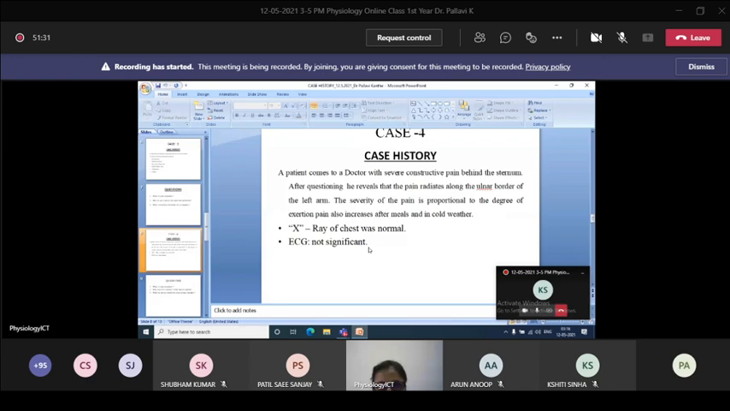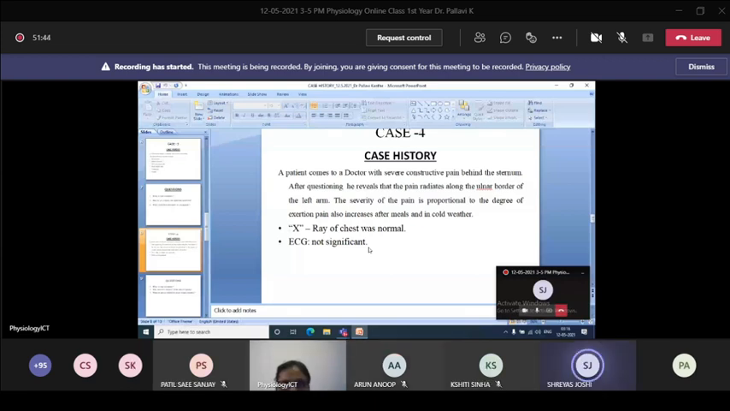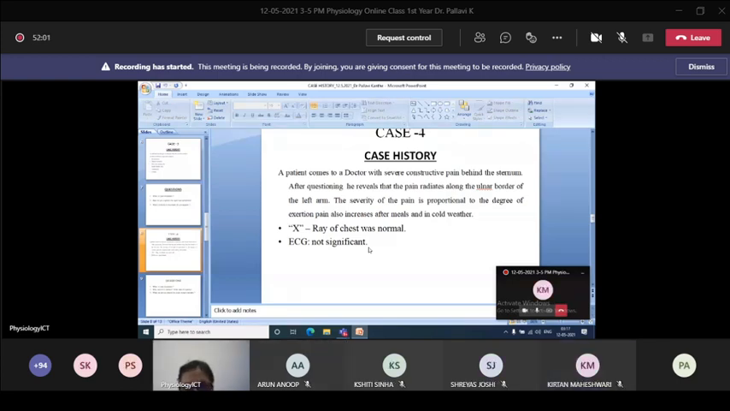Another: what is the word meaning of myocardial ischemia? Myocardial ischemia is reduced blood supply to the heart. It is a decreased or reduced blood supply to the heart. Due to this decreased blood supply, what is happening to the heart? The heart is not getting the proper blood supply.